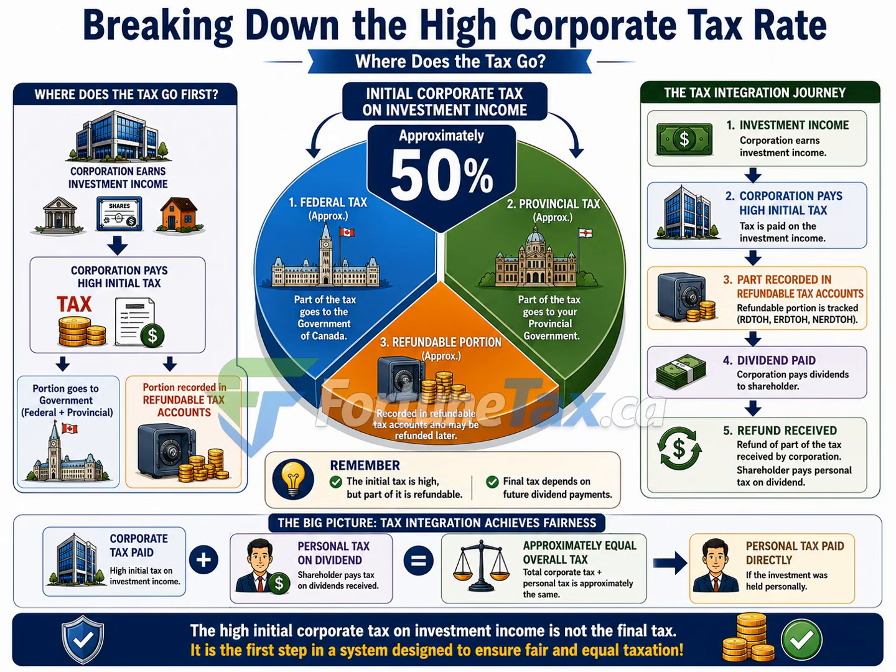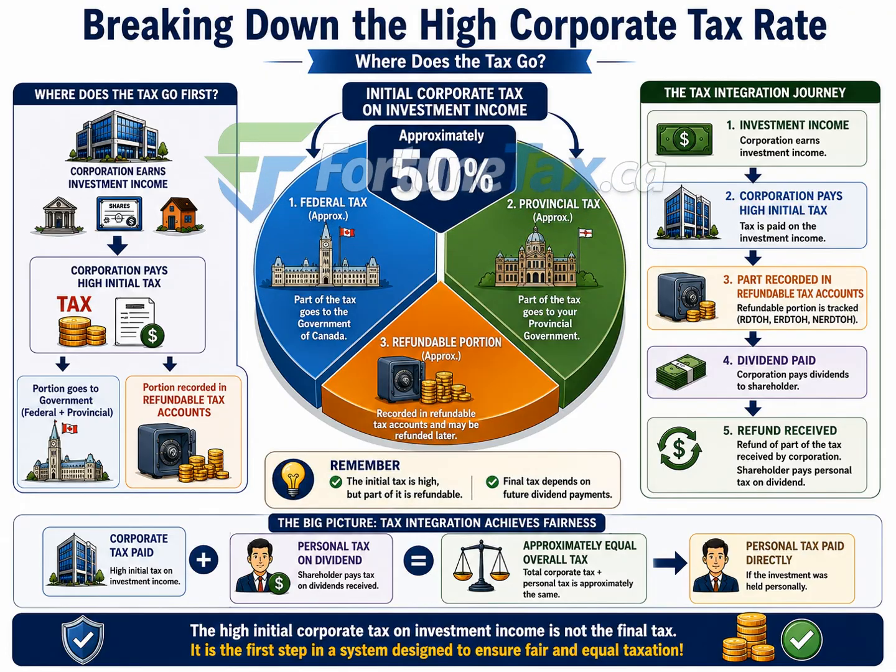This part of the tax is different because it is not necessarily permanent. Instead of being lost forever, it is tracked in special refundable tax accounts, such as the Refundable Dividend Tax on Hand, or RDTOH, and its related accounts. These accounts keep track of taxes that may later be refunded to the corporation. So, although the corporation initially pays a high amount of tax, not all of that tax represents its final tax liability.